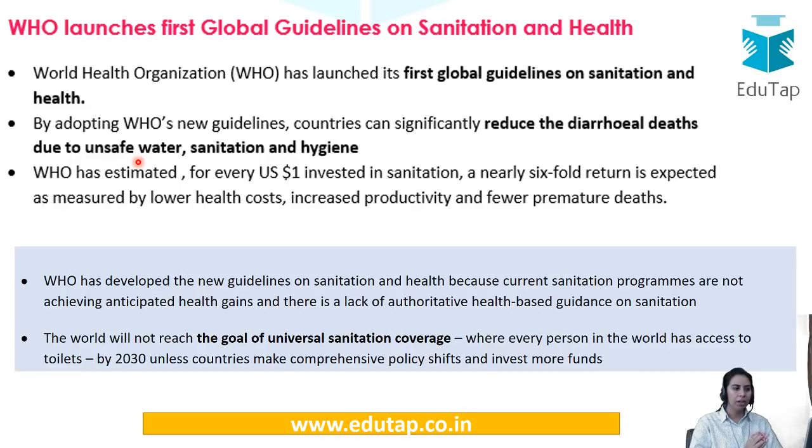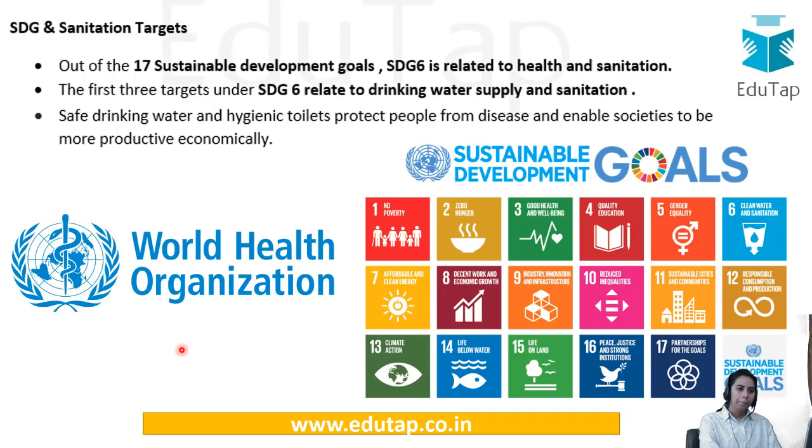You can just go through it, that this particular global guideline is going to be directly helpful for the Sustainable Development Goals. We have 17 Sustainable Development Goals starting from 2015, with a 15-year target, that is 2030. We have to attain the goals, and India is doing its best to attain these goals, and Niti Aayog is functioning as the nodal agency for the Sustainable Development Goals.